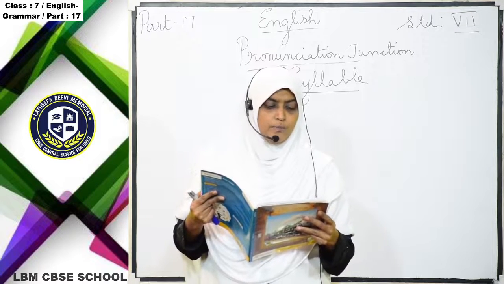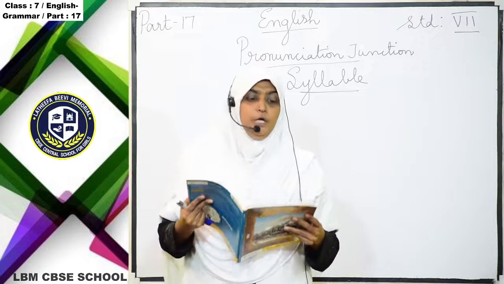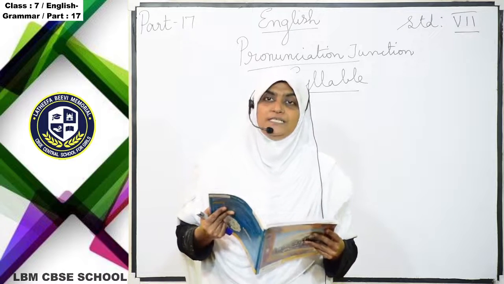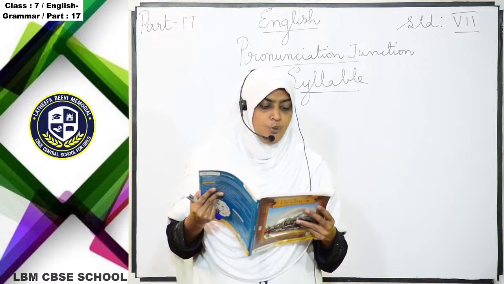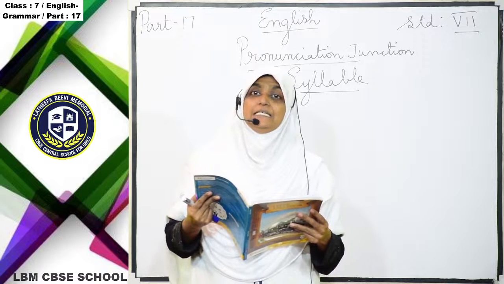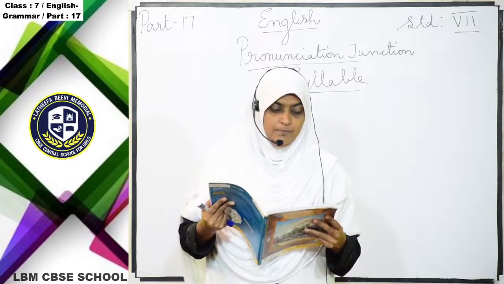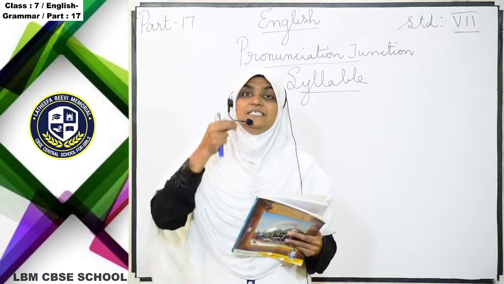Do you remember what syllables are? They are asking a question. A syllable is a sound unit that has one vowel sound in it. Syllable means sound.